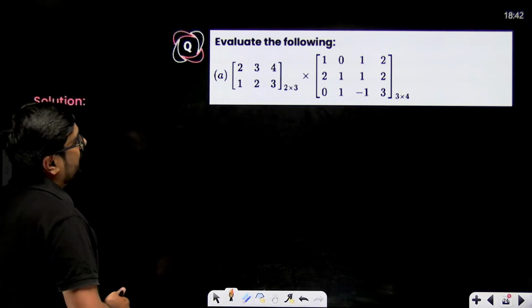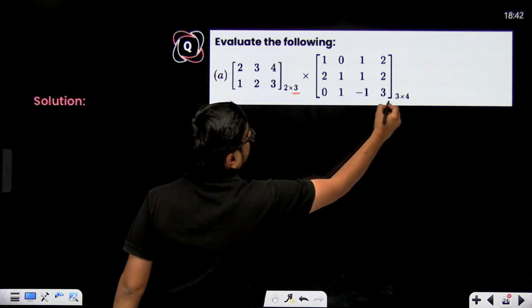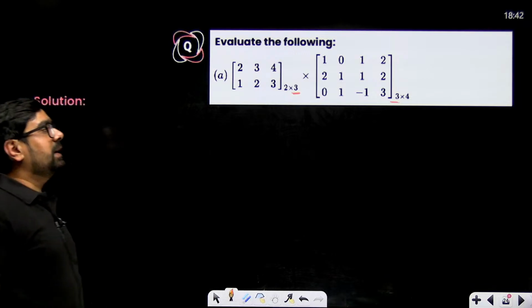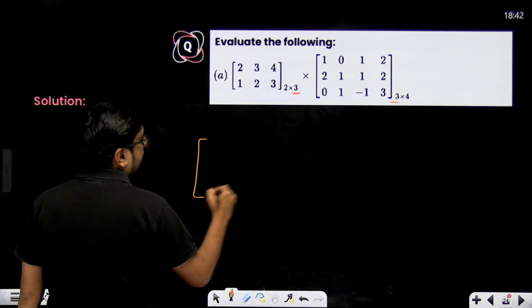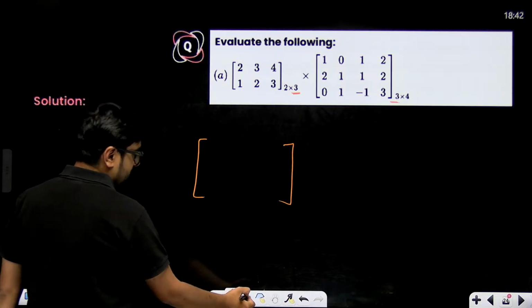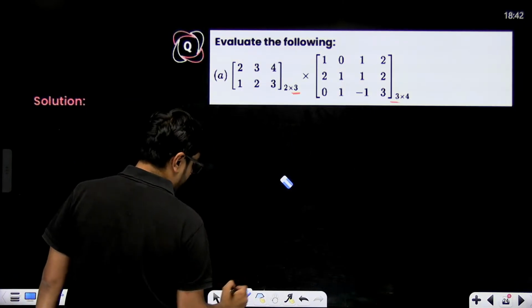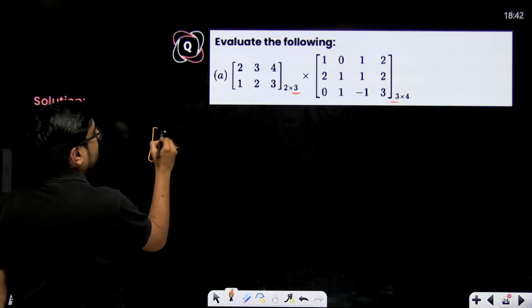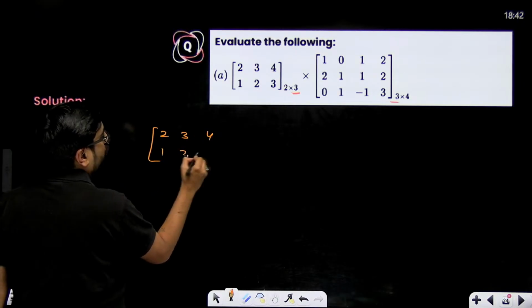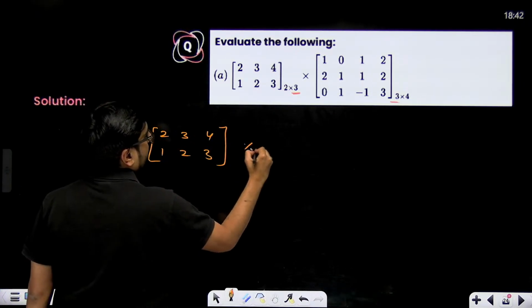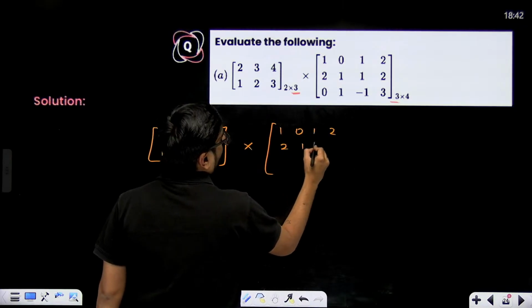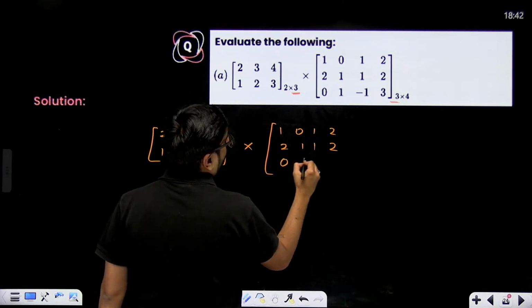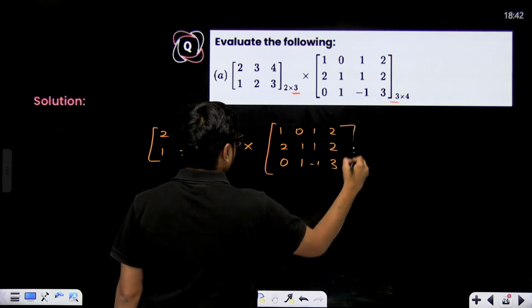For example, this one, can we multiply this? Yes, pre-multiplier, post-multiplier, the number of columns and number of rows are equal. Okay, first, if it's not clear to you, I'll write both the matrices. So this has 2, 3, 4, 1, 2, 3 multiplied with 1, 0, 1, 2, 2, 1, 1, 2, 0, 1, minus 1, 3.